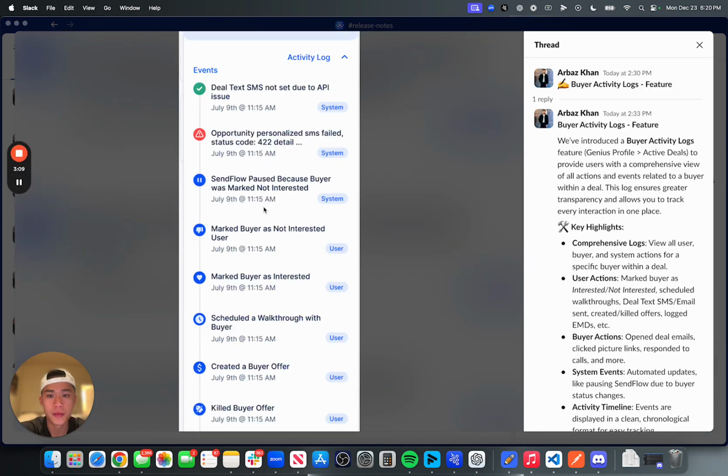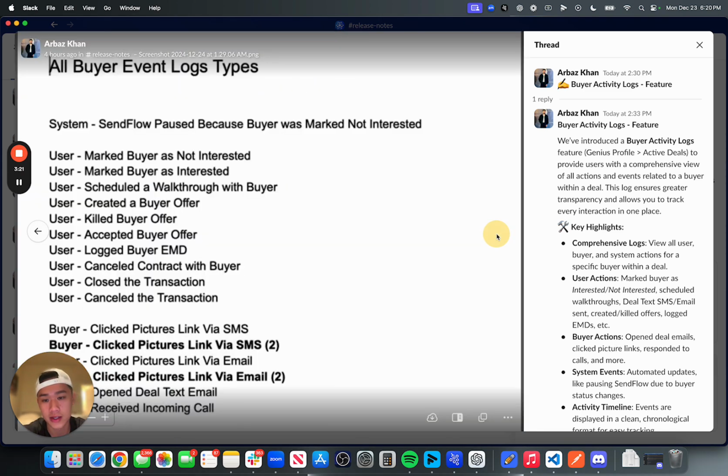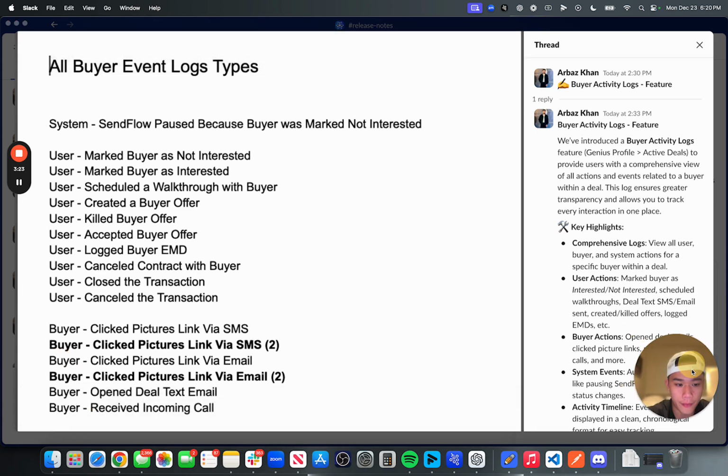Another really big thing is now you can see individual buyer logs and when exactly everything happened. So if something is bugging, you can see what happened and why it bugged. And you can also now see exactly when a buyer clicked on the pictures link, where they clicked it from, did they click it twice, 3 times, 4 times, 5 times, and exactly which avenue they clicked it on. This is really, really huge, really awesome additional analytics to see.